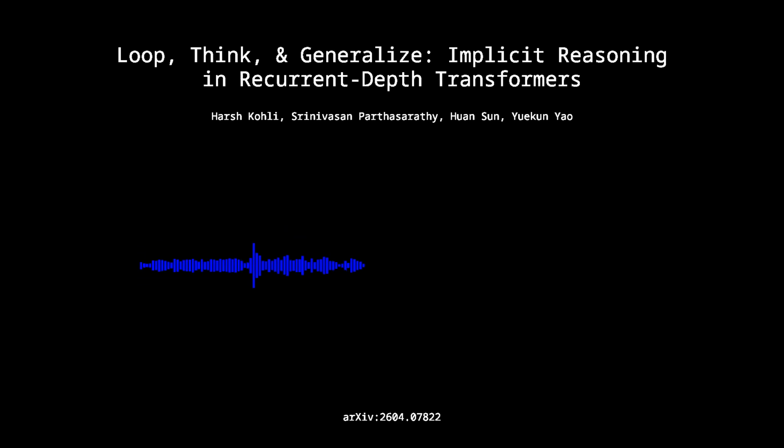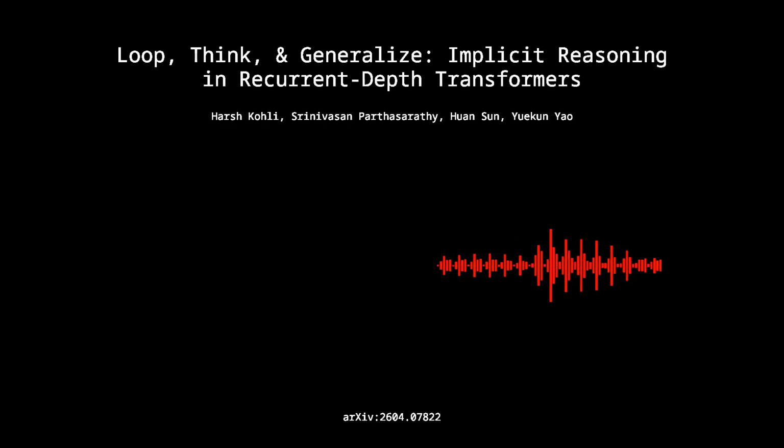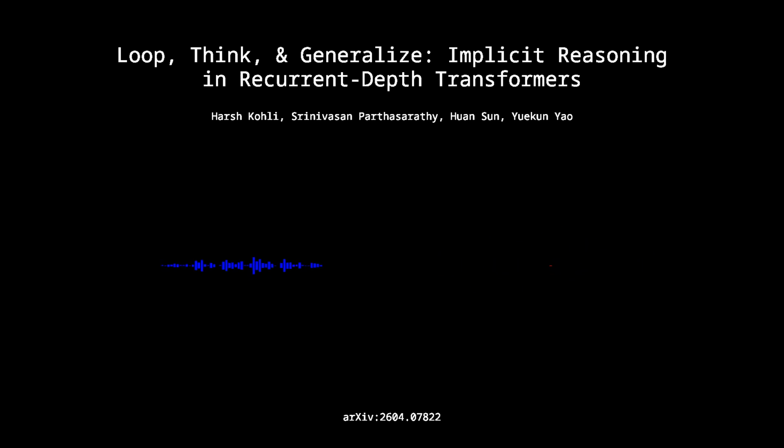But then by stage 3, the logit lens reveals a completely different internal state. Exactly. The model actively decodes the bridge entity in the intermediate layers of the loop. It holds that representation in the residual stream, and then uses the shared weights of the next iteration to map that bridge to the final target. Because the parameter sharing forces the network to learn a universal routing protocol. Yes, that's the key. Because the weights are exactly the same in loop 1 and loop 2, the model has to develop a generalized algorithm for retrieving a fact based on an entity embedding, regardless of whether that entity was seen during training or is completely out of distribution.